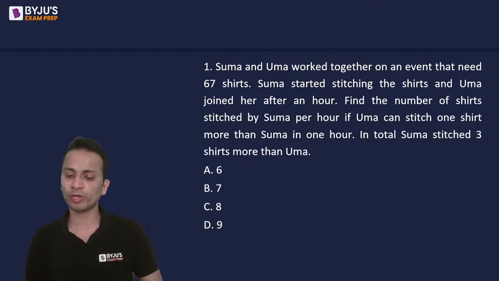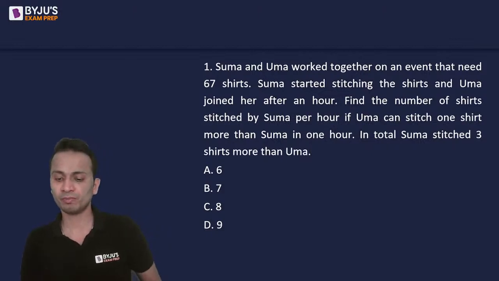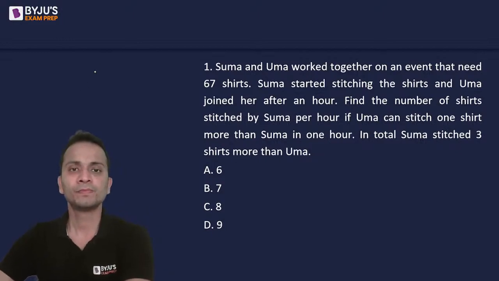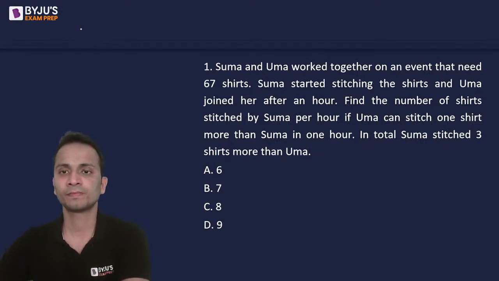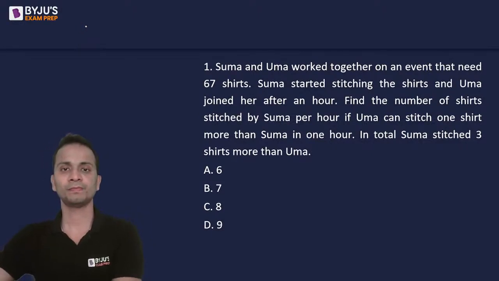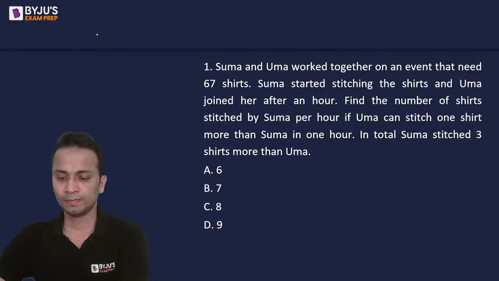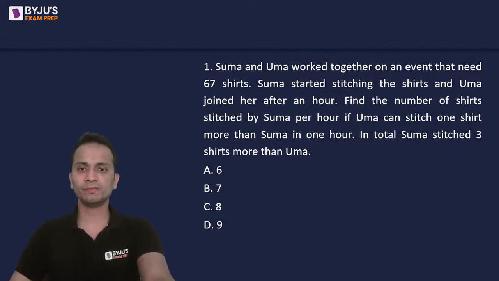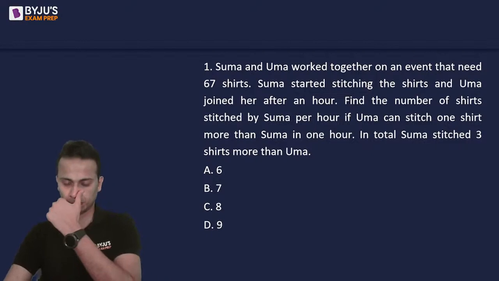You just need to solve 2 equations that can be made from this data that is given to you. Yes, any answer for this one?